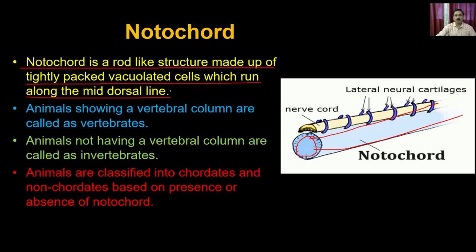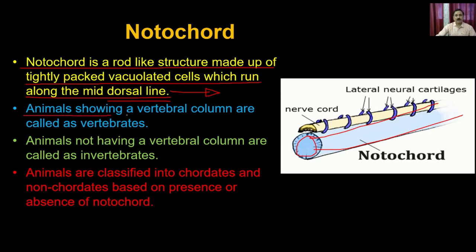This is what you can experience on the backside of your body, and the notochord runs throughout your body, and it supports the dorsal line, and it also protects the nerves and other delicate organs.